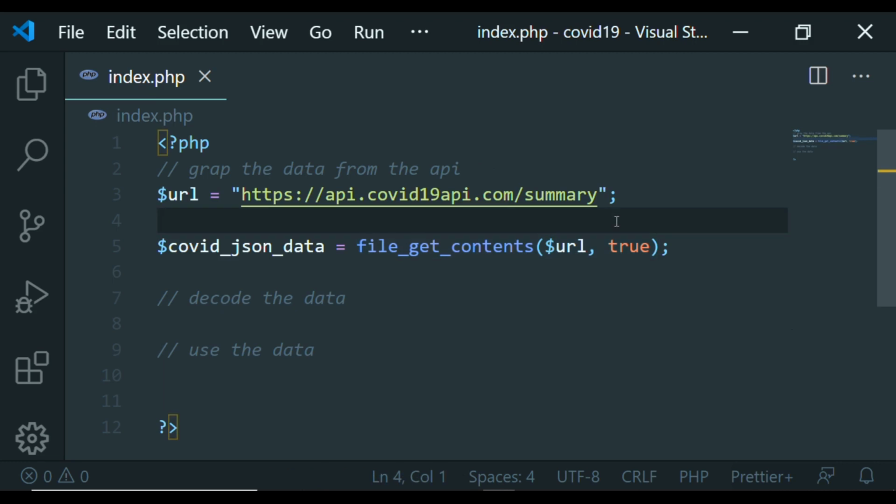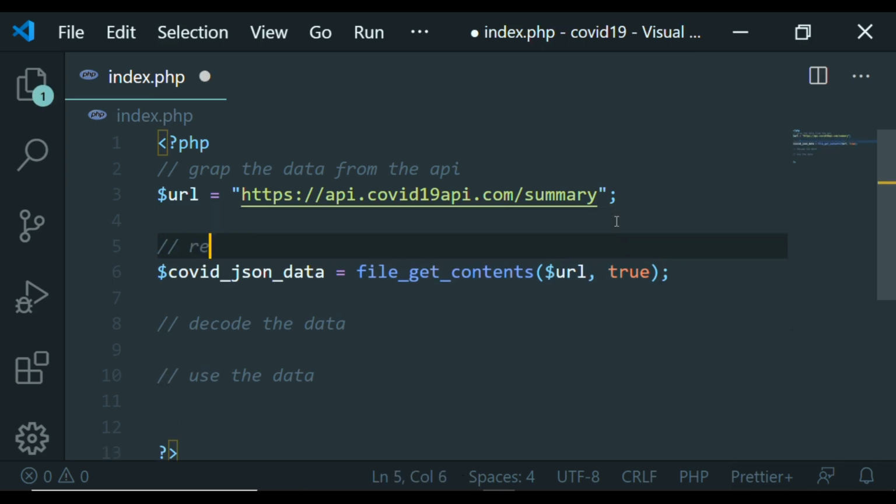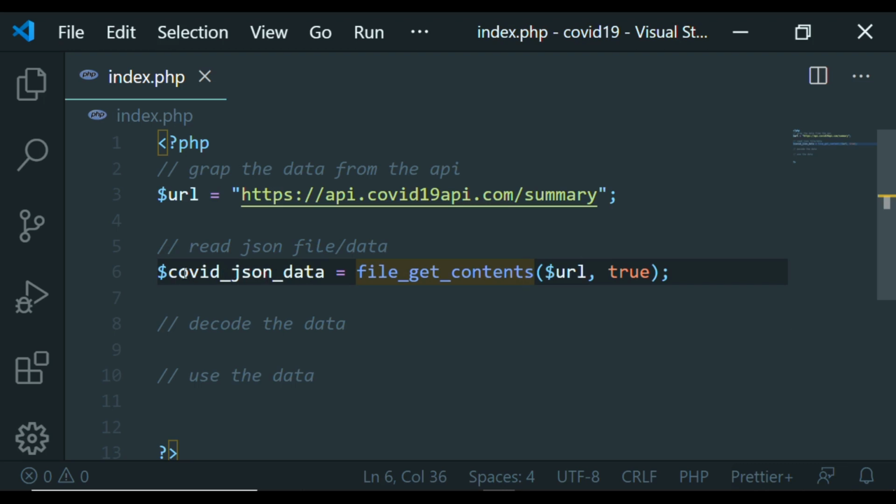So let me add a comment so you see it. Read JSON data. So that's just what I'm doing here. So I'm grabbing it and then I'm saving it inside this variable called what? COVID JSON data.